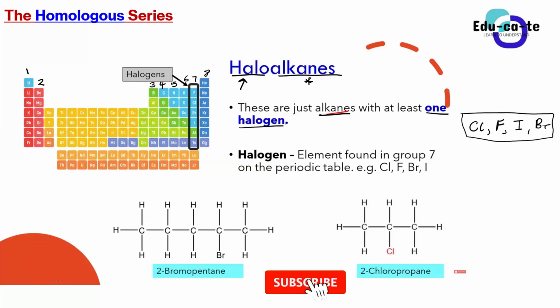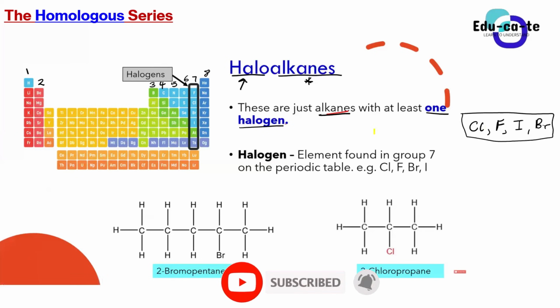So once you see an alkane, but that alkane has at least one of these elements, either chlorine or fluorine or iodine or bromine, it's known as a haloalkane. You don't just refer to it as an alkane alone anymore because there is a halogen in it. So these are just alkanes, but they've got at least one halogen.